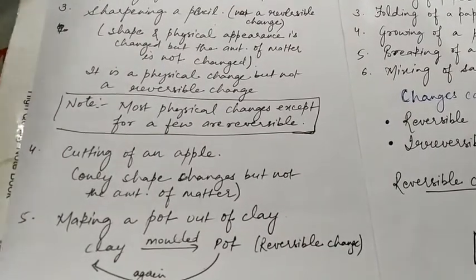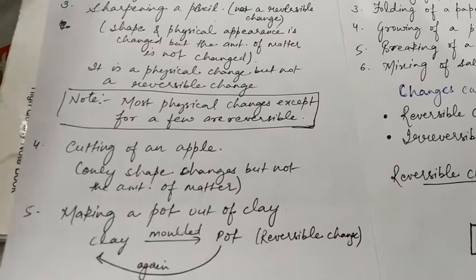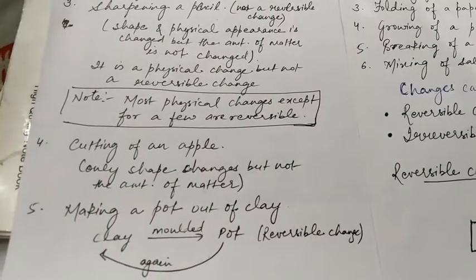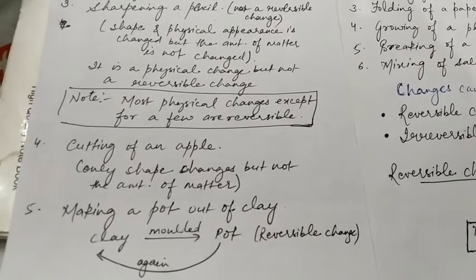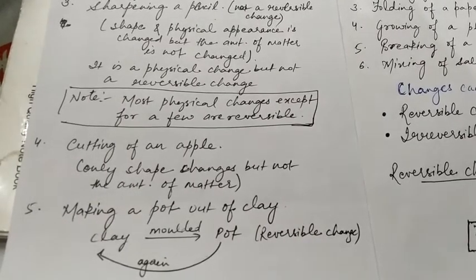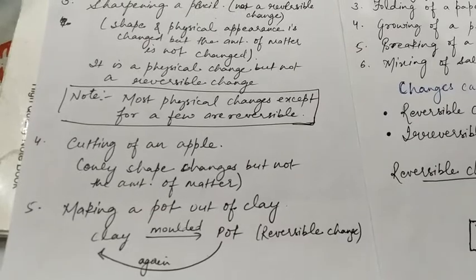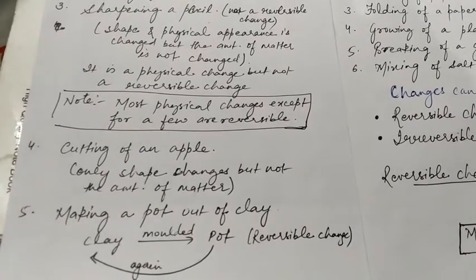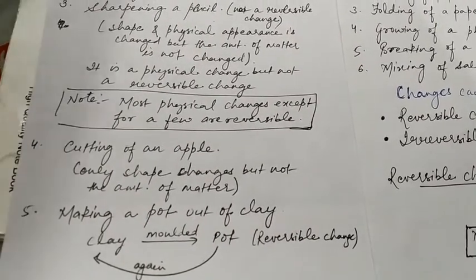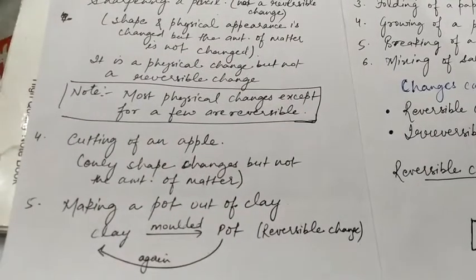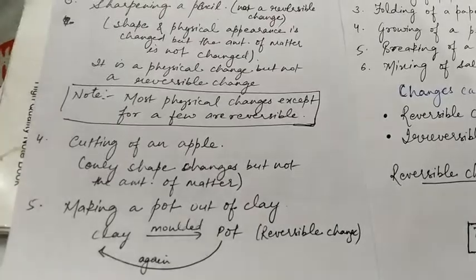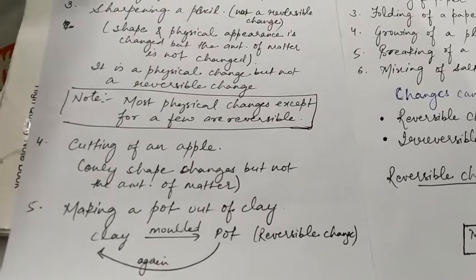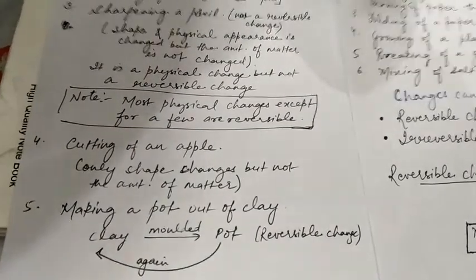Now another example of a reversible change is making a pot out of clay. A clay can be molded into a pot. Yes, we can make a pot from clay, and a pot can again be made into clay. So this is a reversible change and also a physical change. So I hope class reversible change is clear to you.